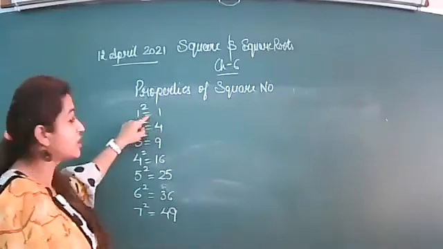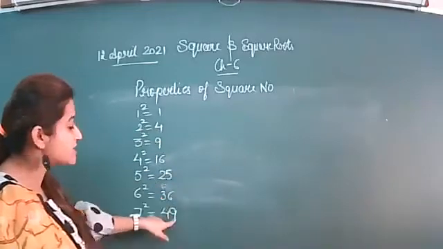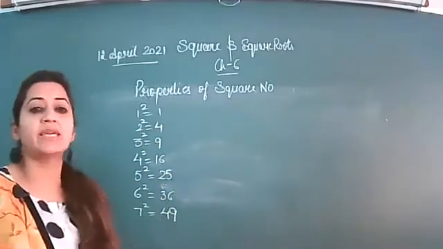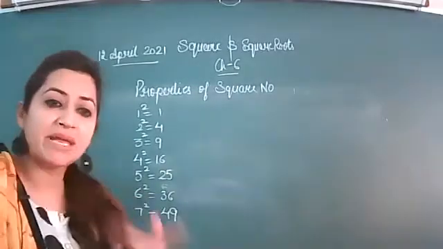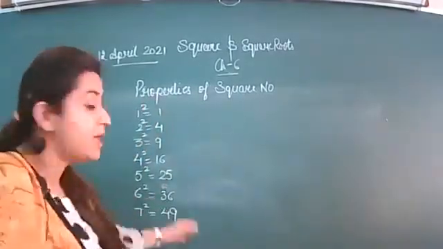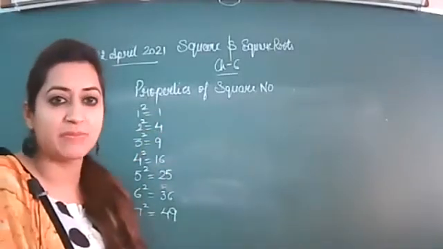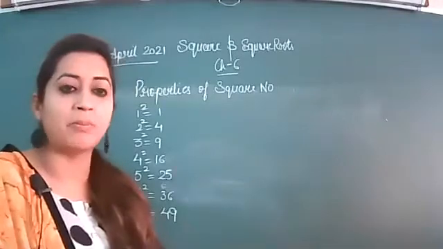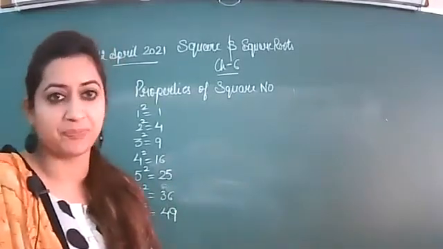The numbers which are ending with 1, 4, 5, 6 and 9 can or cannot be perfect square numbers. But the remaining numbers that are missing in between 1 and 4, as you can see, 2 and 3 are missing. So a perfect square number will never end with the digit 2 or 3.